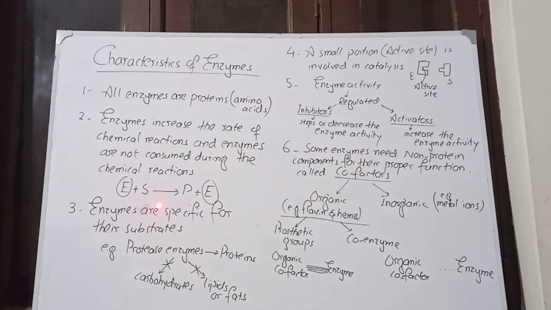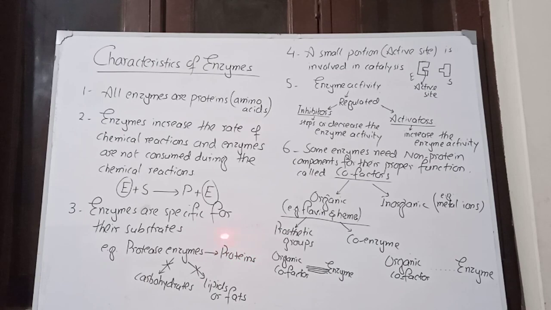Okay, then enzymes are specific for their substrates, which means that any enzyme is specific for a specific substrate. For example, protease enzymes will act upon only proteins, meaning that proteins are their substrates on which they have to act, while they will not act on lipids or fats, or on carbohydrates. So they are substrate specific.